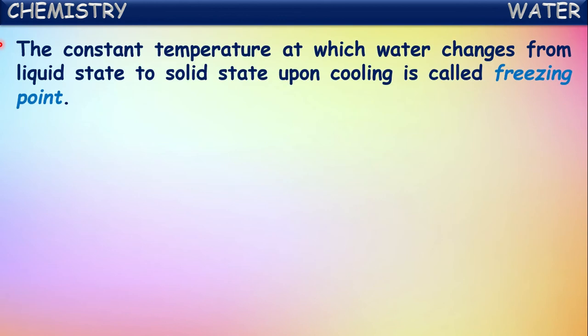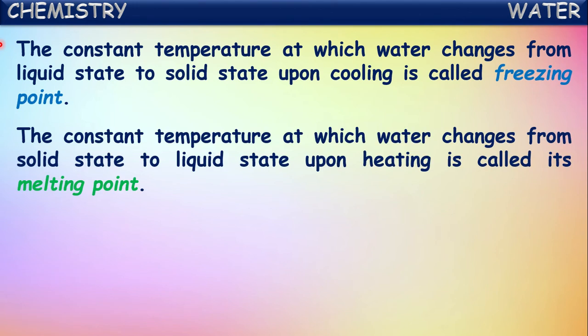The constant temperature at which water changes from liquid state to solid state upon cooling is called the freezing point. The temperature at which liquid water changes into solid ice is called the freezing point.